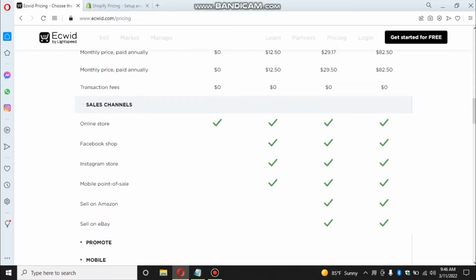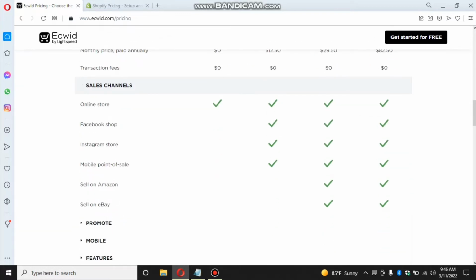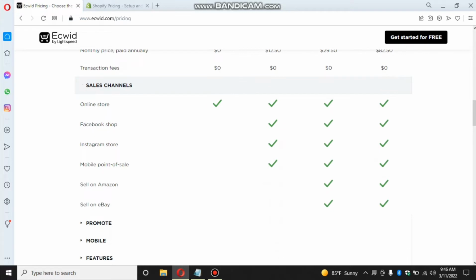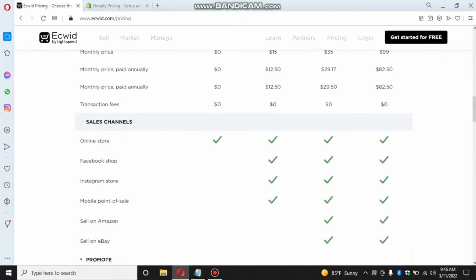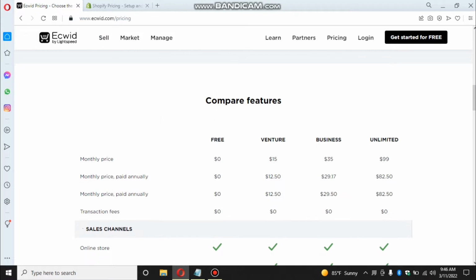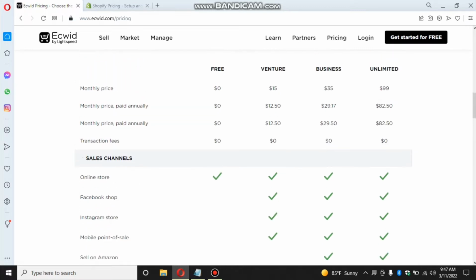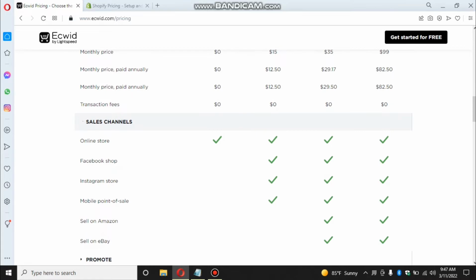So see, such an amazing opportunity, right? Don't lose it guys, right? So in the free plan you can create a store in ecwid, and other stuff is not available, but it is a very big opportunity. And in the venture plan they have given you 4 options, and in the business plan you have all 4. So guys, we recommend you start with free because we are focusing on the free plan, and we are going until getting sales. You can move to the venture plan after your business grows, right?